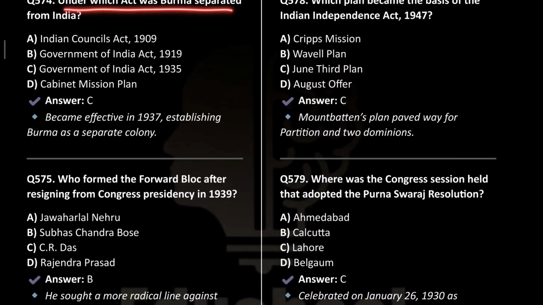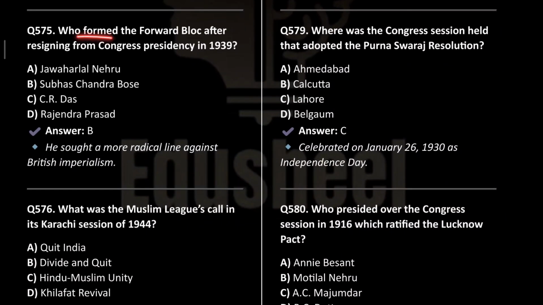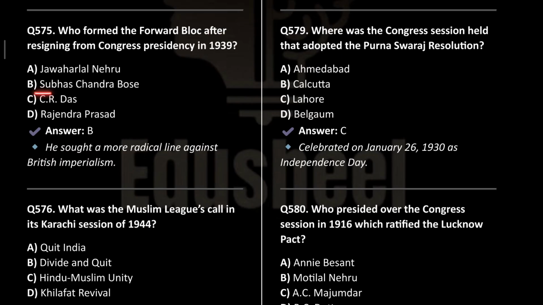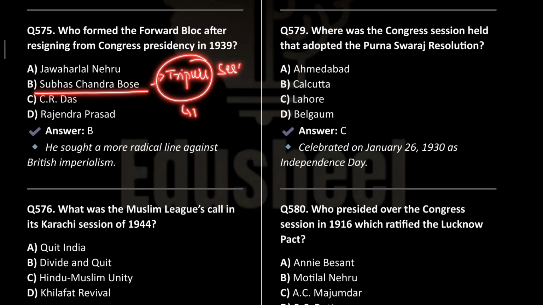Under which act was Burma separated from India? It was the 1935 Act. Okay, it established Burma as a separate colony. Who formed the Forward Bloc after resigning from Congress presidency in 1939? It was Subhash Chandra Bose. He sought more of a radical line against British imperialism. This is important. And which session did Subhash Chandra Bose preside? It was the Tripuri session. Where is this Tripuri? In Madhya Pradesh. ये सारे basic questions हैं, ये पता होने चाहिए आपको.